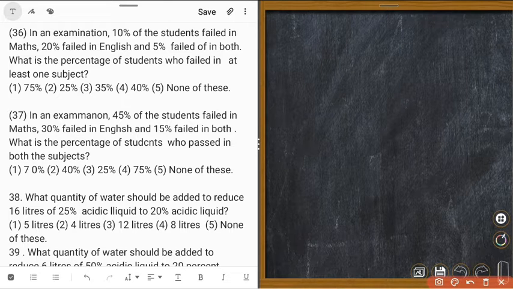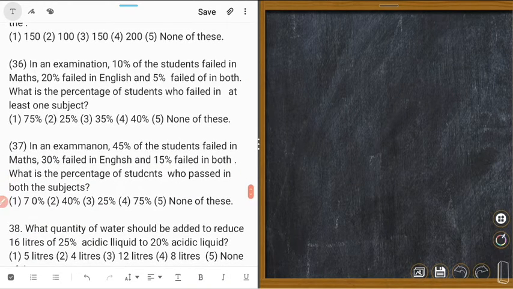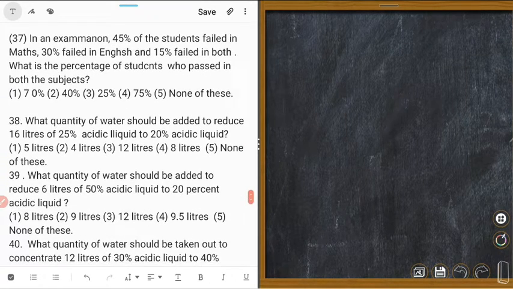In an examination, 10% of the students failed in mathematics, 20% failed in English, 5% failed in both. What is the percent of students who failed in at least one subject? 36? In an examination, 45% of students failed in math, 30% failed in English, and 15% failed in both. What is the percent of students who passed in both the subjects?